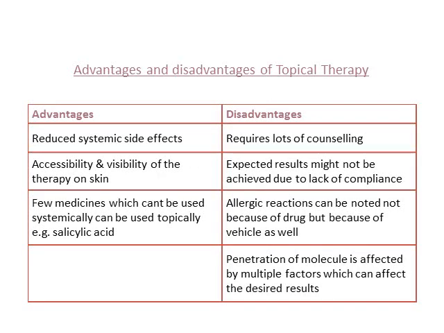So what are the advantages and disadvantages when it comes to topical treatment? Usually the advantage is that it reduces the systemic side effects, which is very obvious, and it has the accessibility and visibility of the therapy on the skin. The patient sees and applies it to the lesion and sees the changes immediately. So that's an advantage. There are certain medicines which cannot be given orally. They have to be given topically, such as salicylic acid.